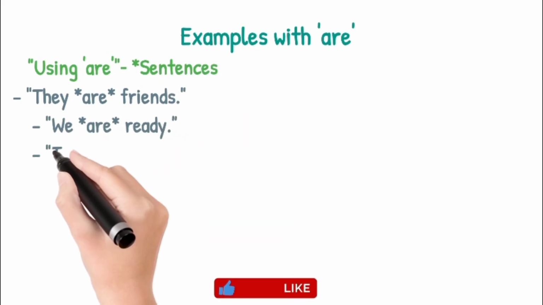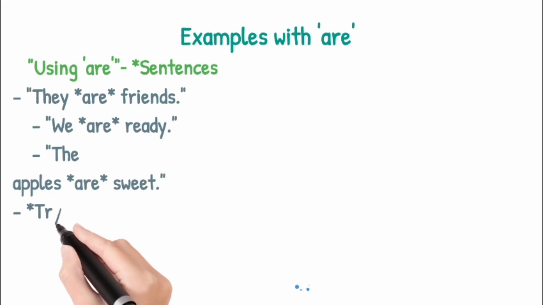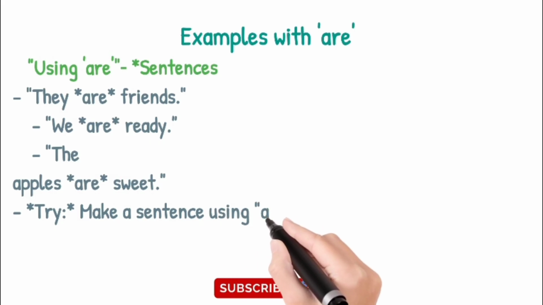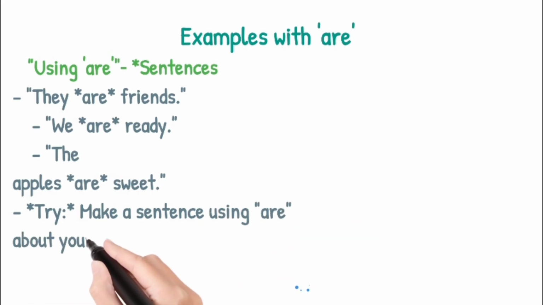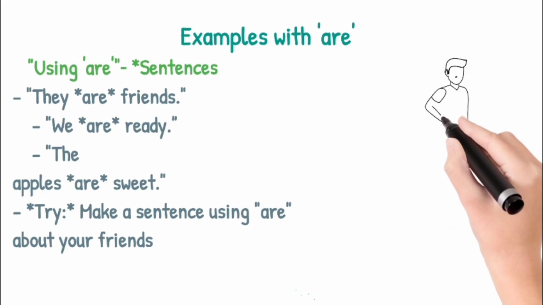A-R-E. For the pronouns, we use they are, we are, and any two objects, two nouns. For example, my friends are, teachers are, Sarah and Jasmine are. They are friends, we are ready, the apples are sweet. Make a sentence using are about your friends. My friends are intelligent, they are cooperative, they are supportive.